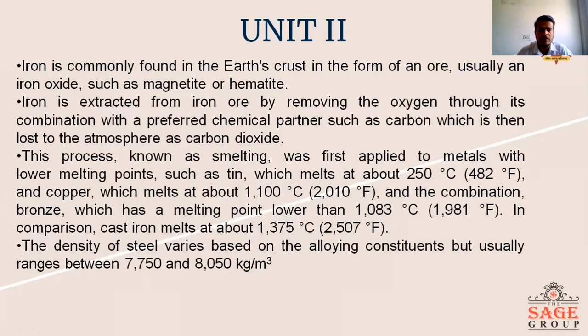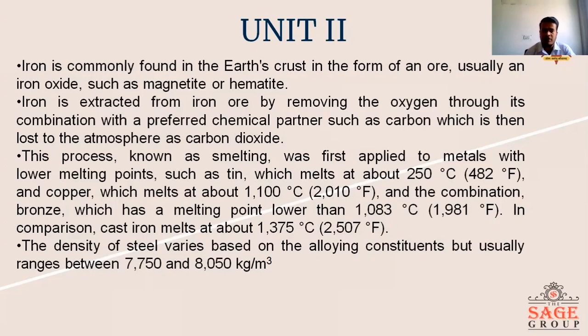Now, iron is commonly found in the earth's crust in the form of ore, usually iron oxide, such as magnetite and hematite. Iron is extracted from the ore by removing the oxygen through combination with a chemical partner, using carbon, which is lost to the atmosphere as carbon dioxide.